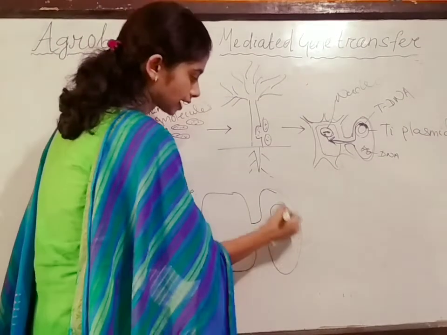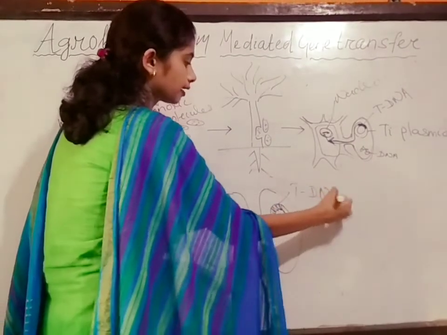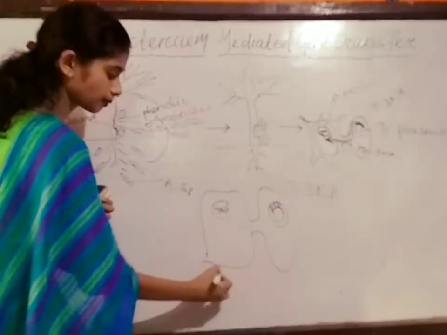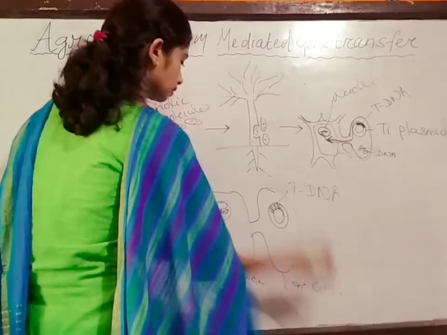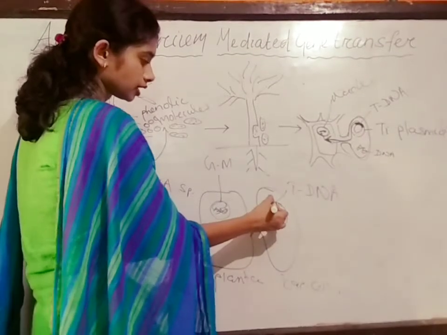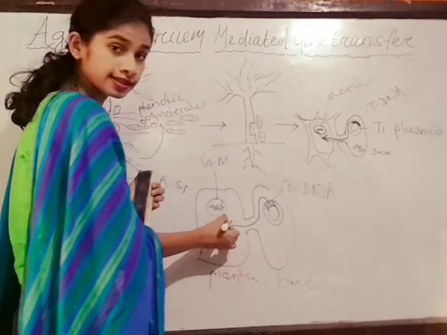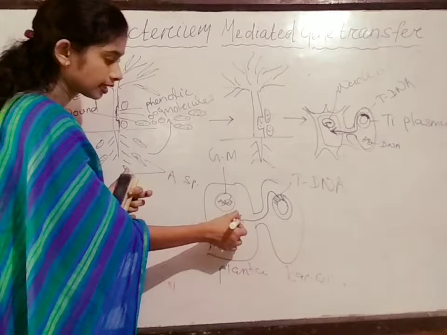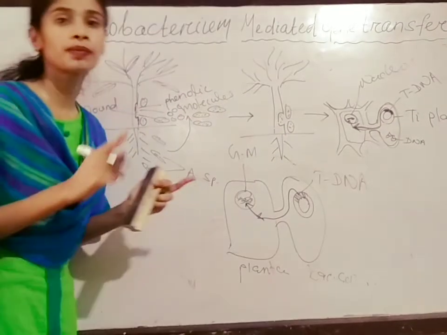This is the Ti plasmid and this is the tDNA. And this is the genetic material of the plant. Then the tDNA enters the plant cell through the transport channel and through the cytosol, and then finally gets attached with the genetic material of the plant cell.